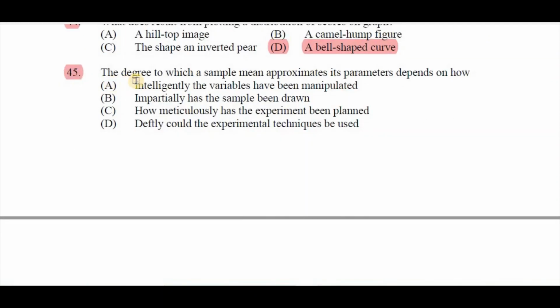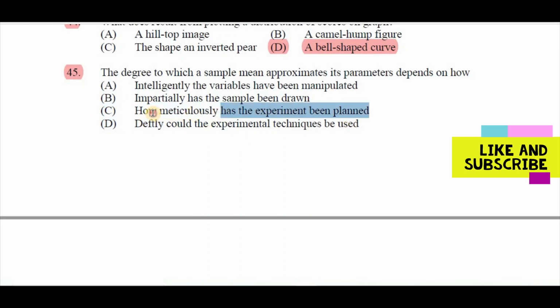Question number 45. The degree to which a sample mean approximates its parameter depends on how: A. Illegality, that variables have been manipulated, B. Impartially has the sample been drawn, C. How meticulously has the experiment been planned, D. Deftly could the experiment techniques be used. Right answer is C. How meticulously has the experiment been planned.